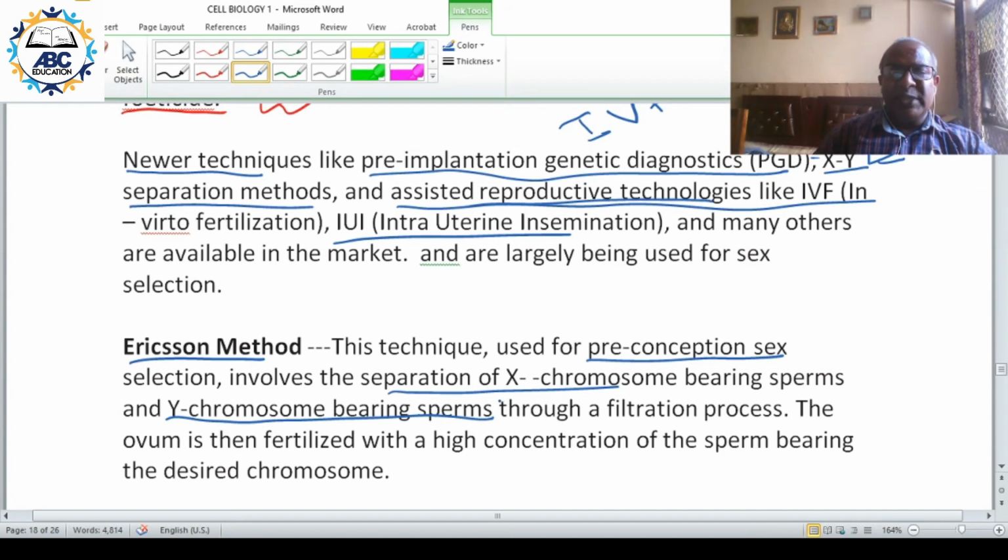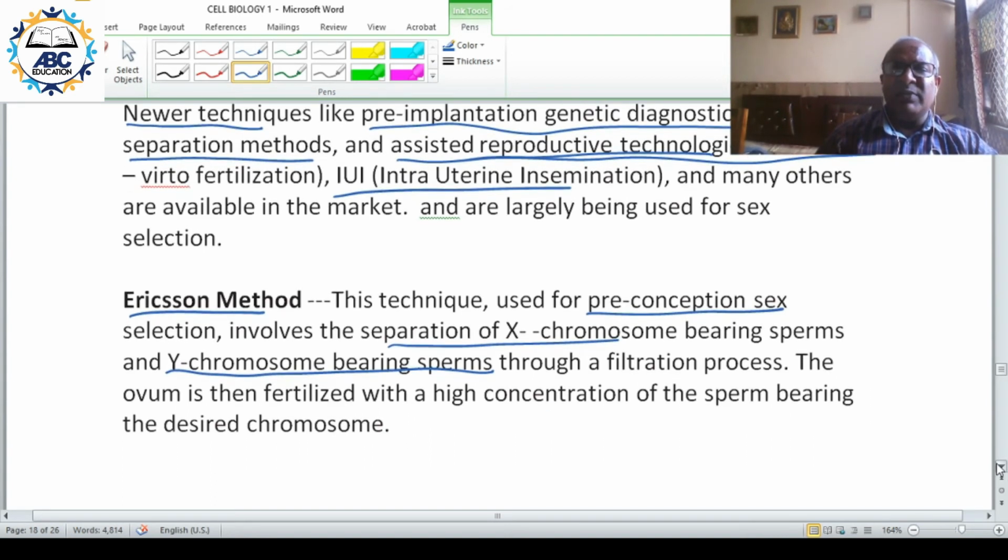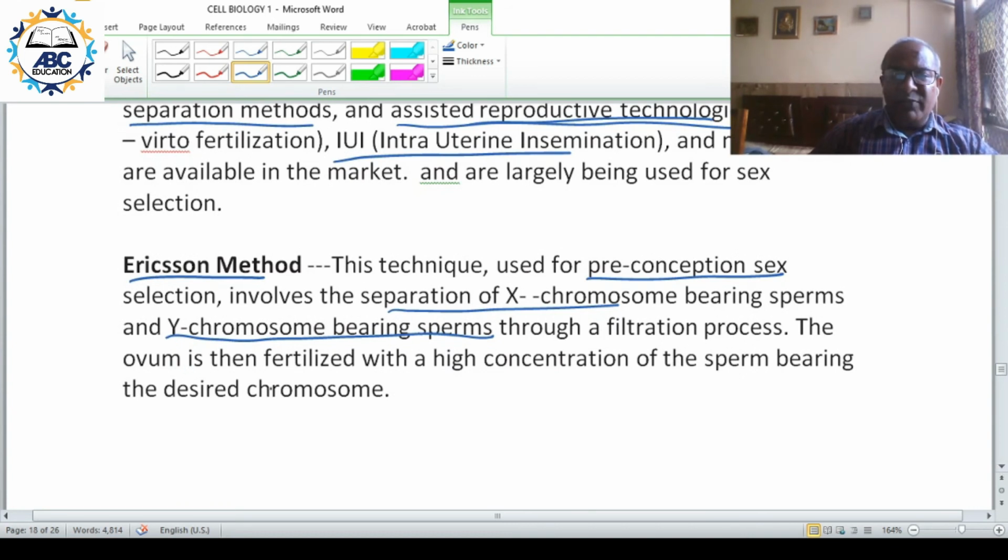So the sperm can be separated based on X and Y bearing chromosome. If you want a male child, fertilization can be done with X chromosome for a male fetus.